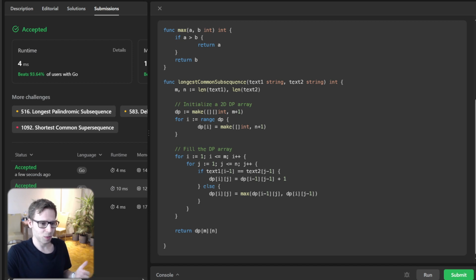In dynamic programming, we loop through each cell of the dp array and fill it based on the characters in text1 and text2. If the characters match, we add 1 to the value of the top left diagonal cell, and if they don't match, we take the maximum value between the cell above and the cell to the left. It's also really classic. The beauty of this solution is that it uses dynamic programming to optimize the time complexity to O(m times n). So it's not only efficient, but also elegant.